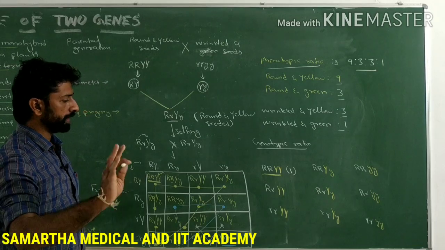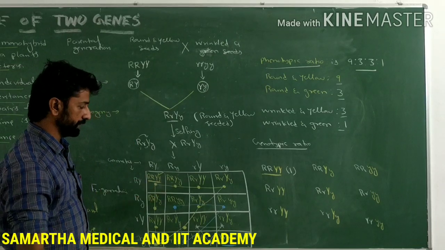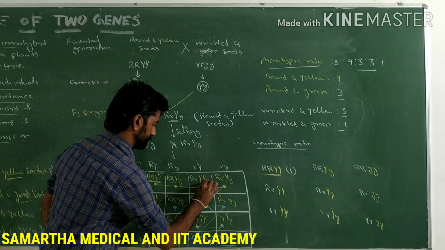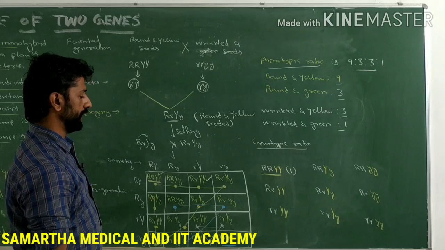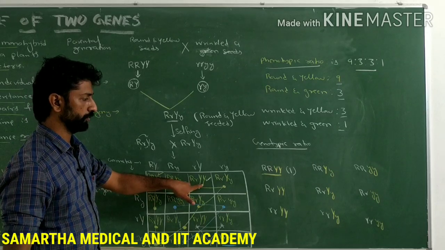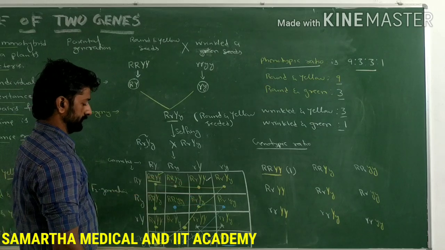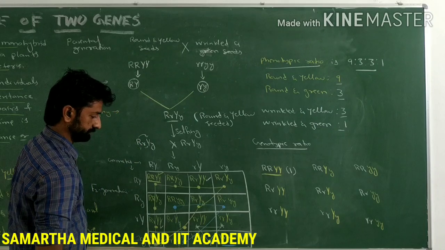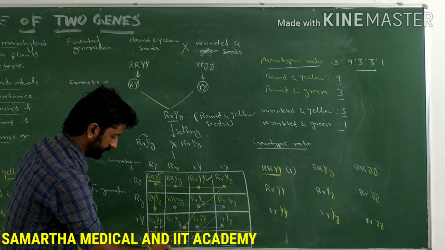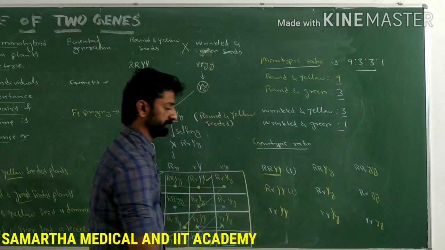Next, how many are having 1 dominant allele for the roundness? So this is 1. And 2 dominant for the yellow color of the seed. Here 1 is there. Like that, here second one is there, right? Any other plant is there? No. So such 2 plants are there.